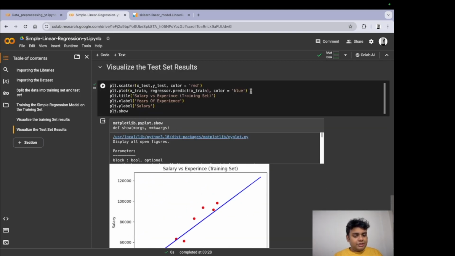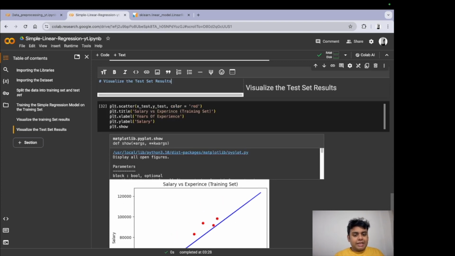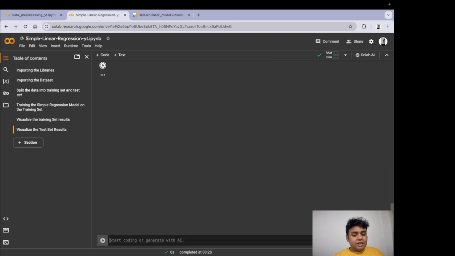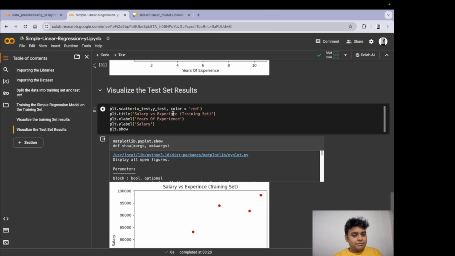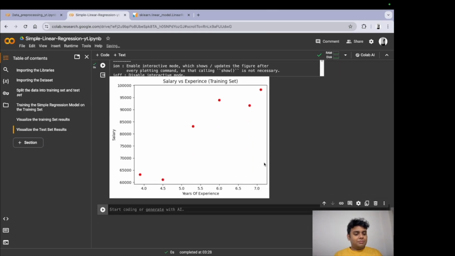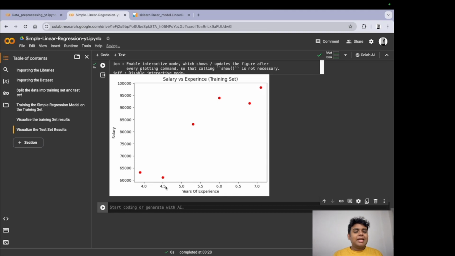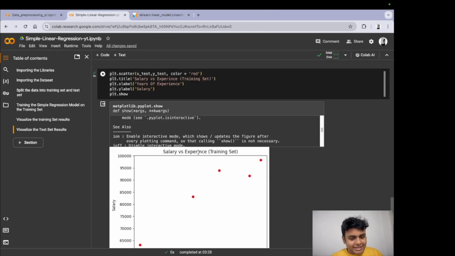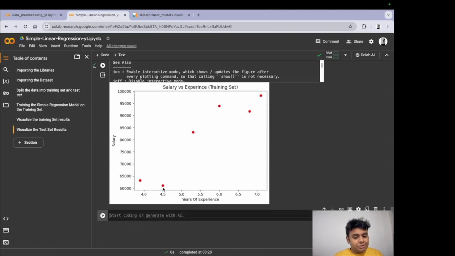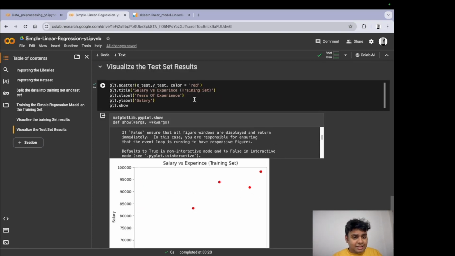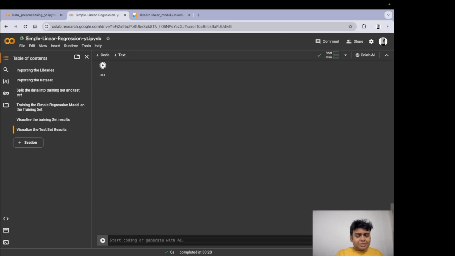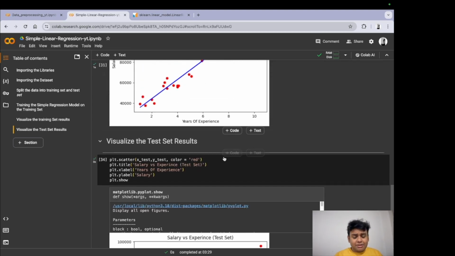Now let me just do this by removing this line first, and I let you visualize the data without the predicted value. So this is the actual value of the X test and Y test. So for this years of experience, I am getting this much of salary. Sounds good. This was the training. This was the test set. So this is what we did, gave it.